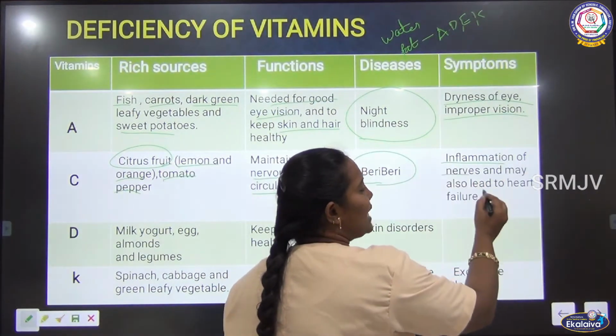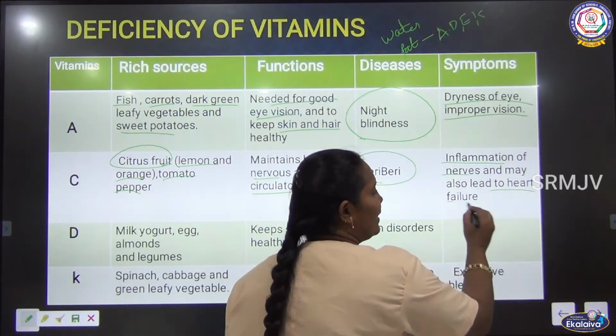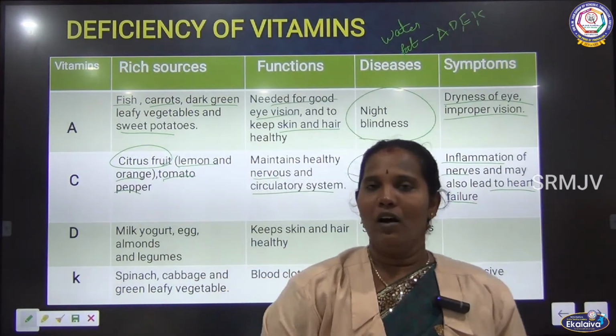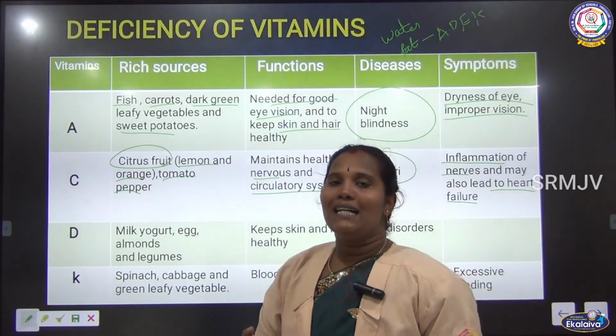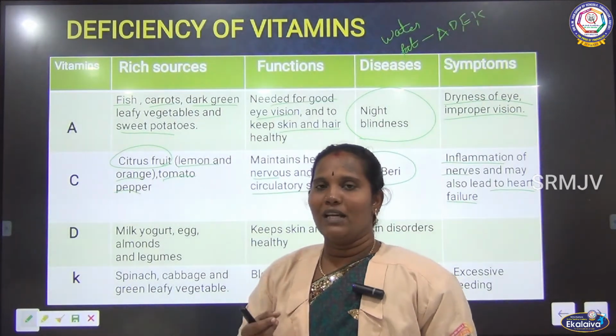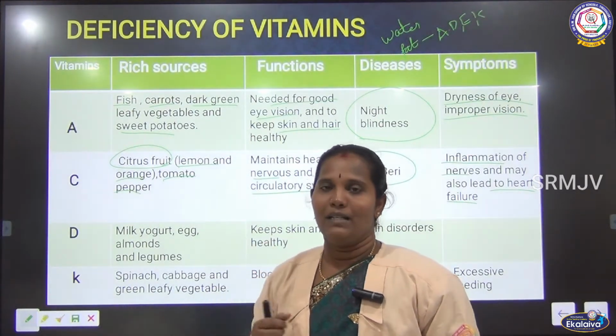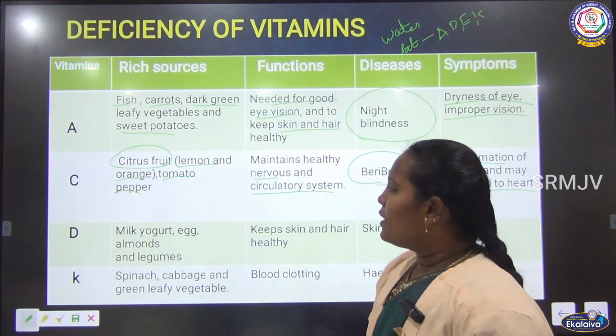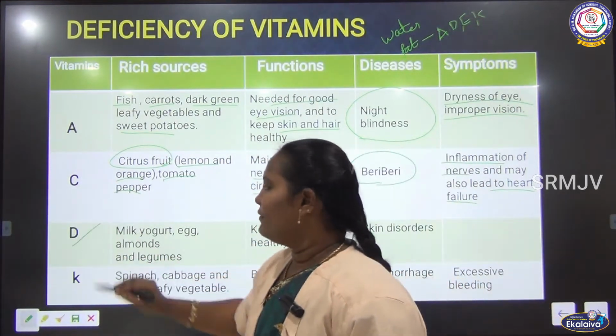What are the symptoms? Inflammation of nerves, and it may also lead to heart failure. It also gives bleeding of our teeth; the gums are also affected by this vitamin C deficiency. Then apart from this, we have to see vitamin D.